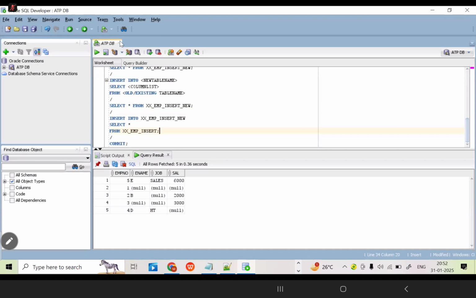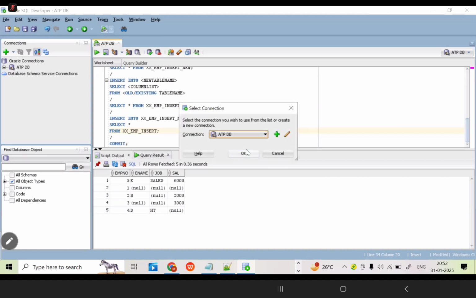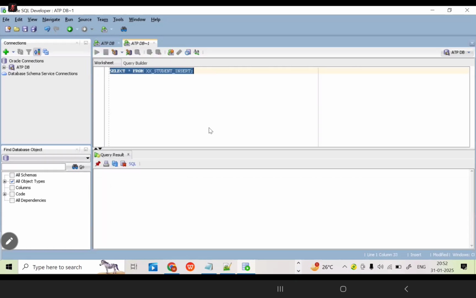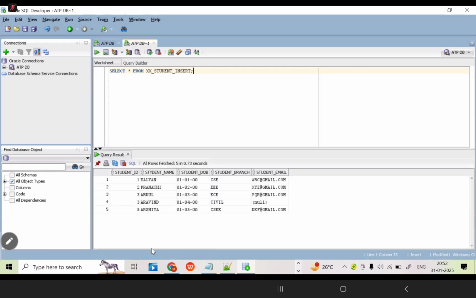Now I can show one more example. If you have any doubt, we can do one more example for understanding purpose. Yesterday we created one more table. What is it? Select star from XX_student_insert, correct? Just run this query. How many rows are there here also? 5 rows. How many records are there in this table? 5.